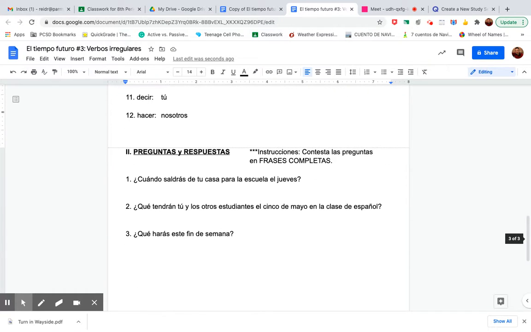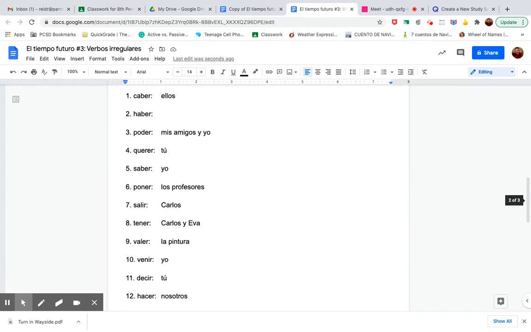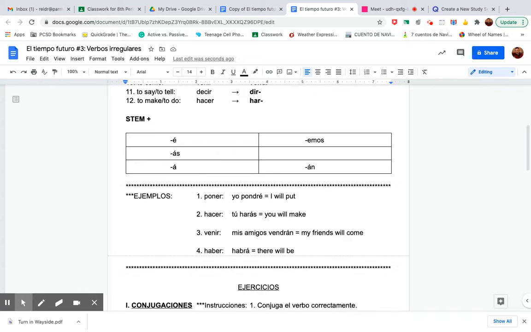Okay. So now this says contesta las preguntas en frases completas. So you answer these in complete sentences. If you need to take notes on them, you can do that first. Remember, notes are usually in blue. So read the questions carefully so then you can answer the questions in complete sentences, like I said, using only your dictionaries and this information up top here, okay?